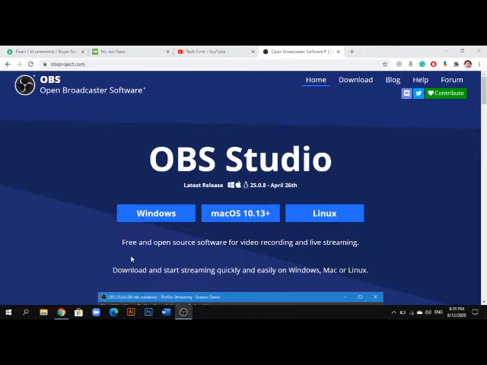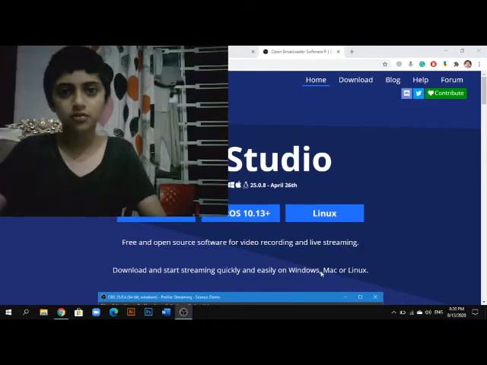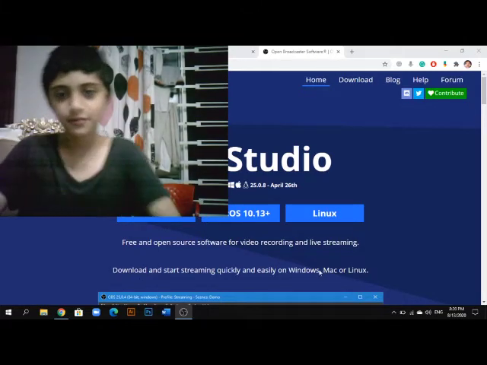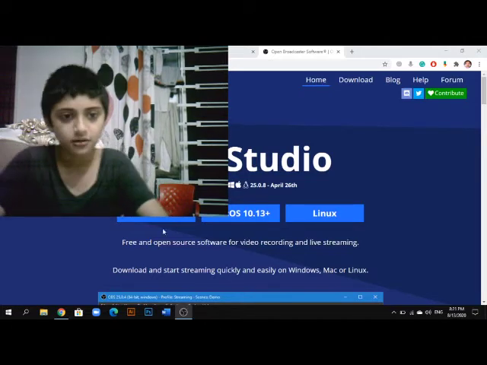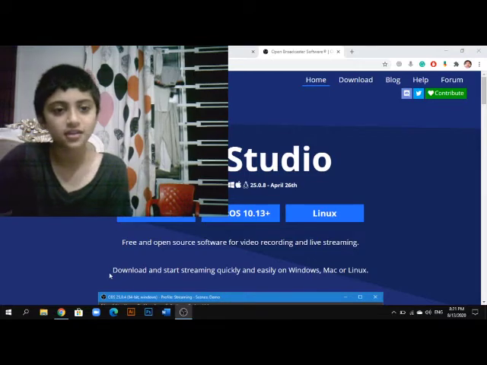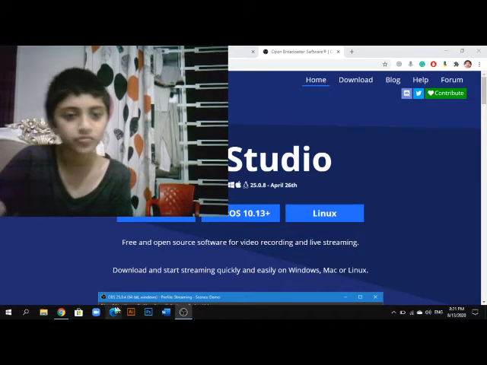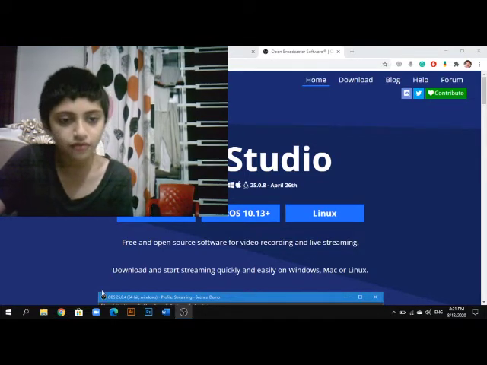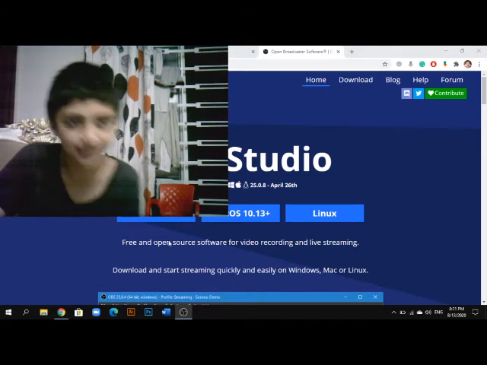Now if you want your webcam to be shown, click on video capture device, name it webcam or whatever you want. Click on OK and wait, it's coming. And now here's my camera. Hi. And if you want it to capture everything except the webcam, then all you have to do is just add a display capture.